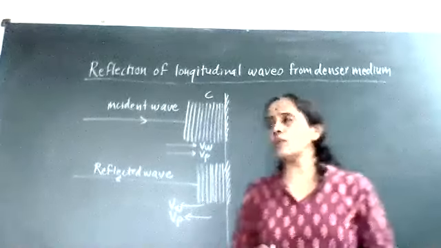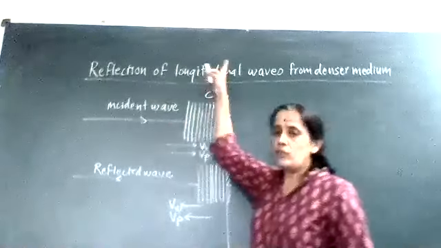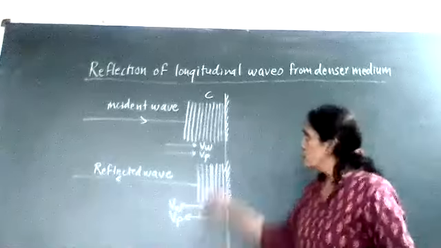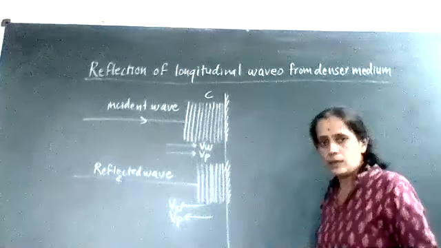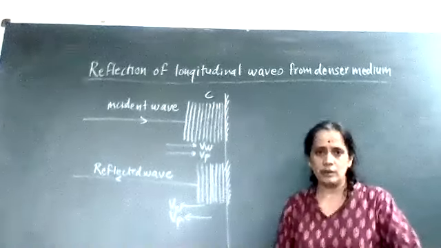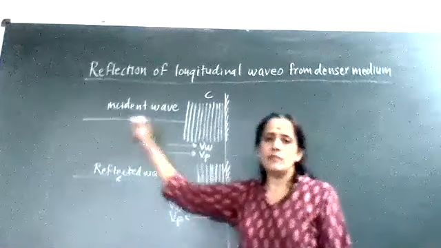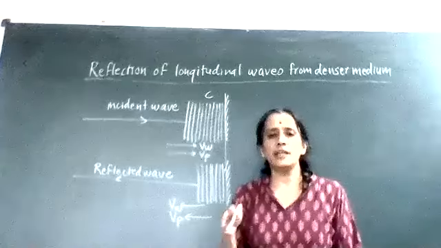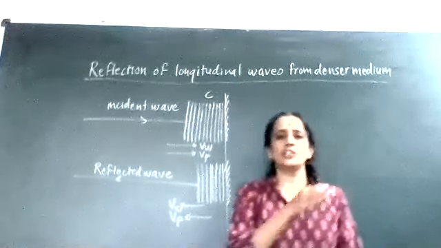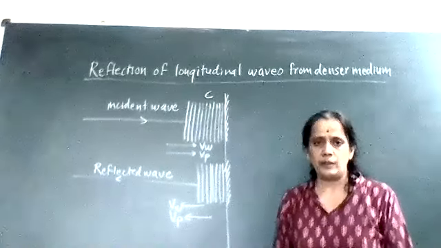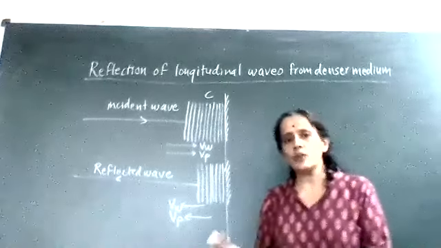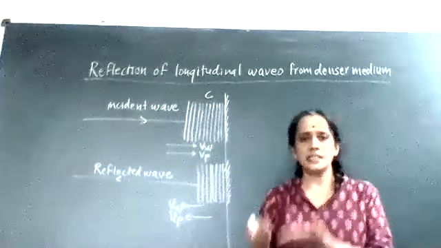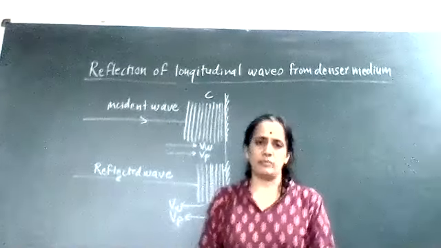Now today, what are we going to see? The reflection of a longitudinal wave from the denser medium. So this is your denser medium, which is nothing but your wall, and a longitudinal wave is incident. Now, longitudinal wave means what? It consists of alternate compressions and rarefactions. Now your sound wave is a longitudinal wave, and a longitudinal wave such as a sound wave is also called a pressure wave.